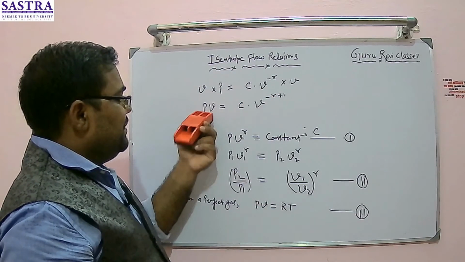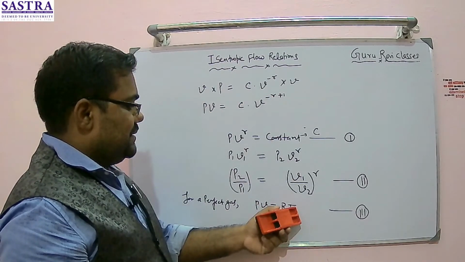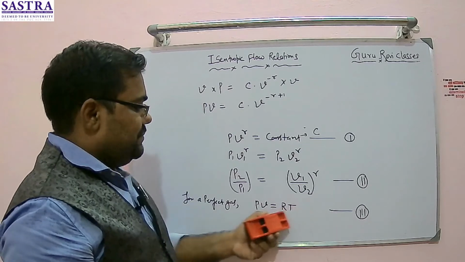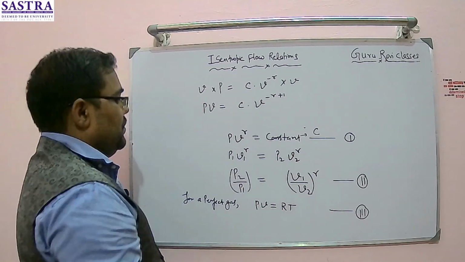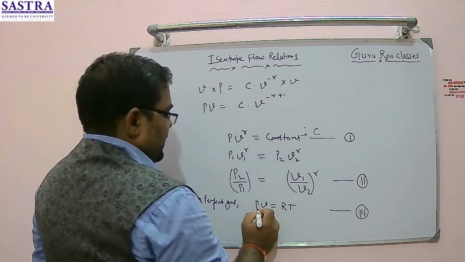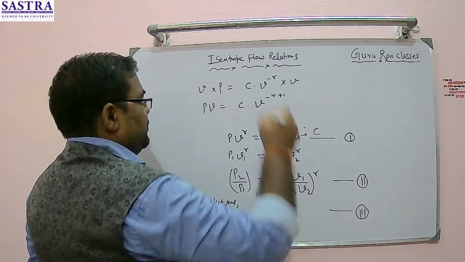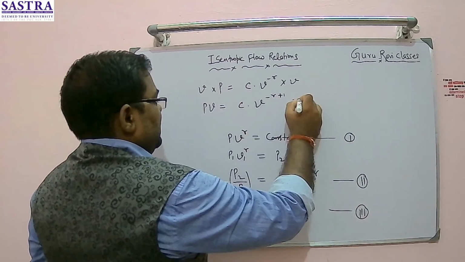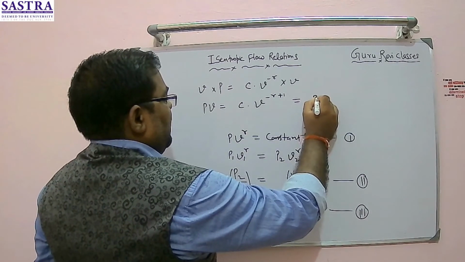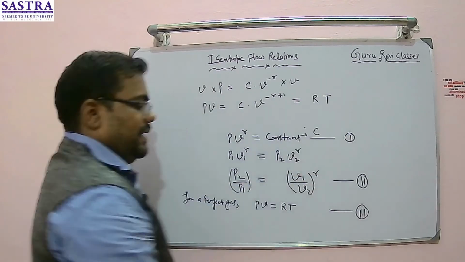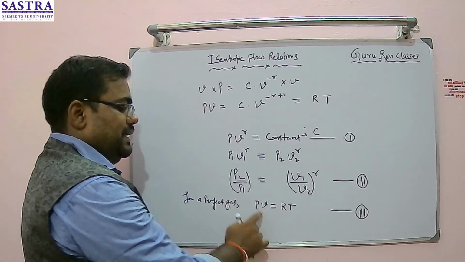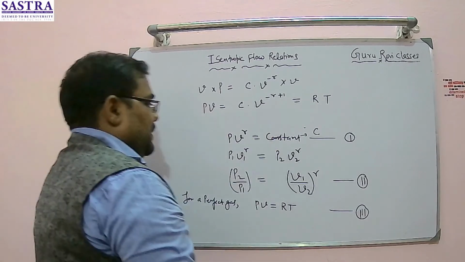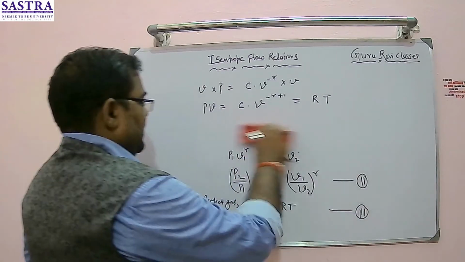What does this PV mean? I can use equation number 3. I will take the PV value from equation number 3 and substitute here. So this is now becoming R into T. Now I can make the necessary correction.